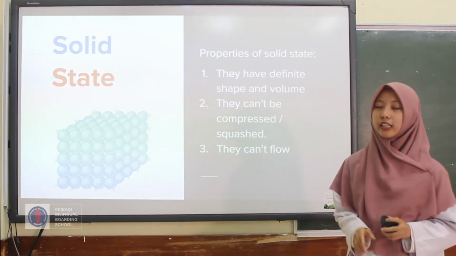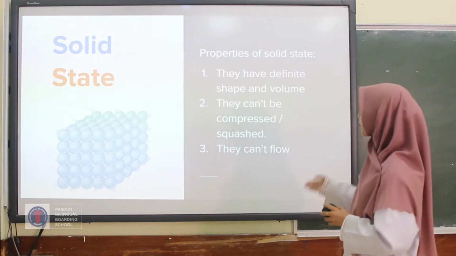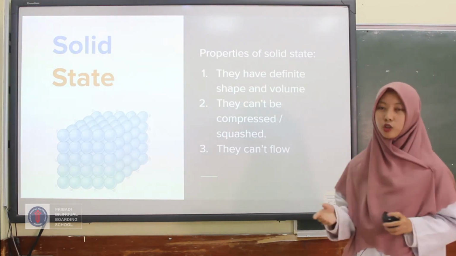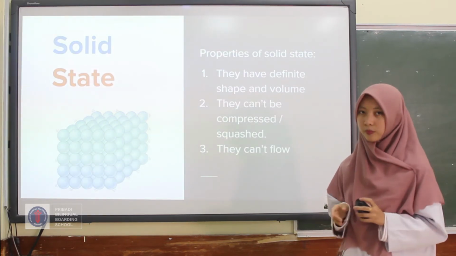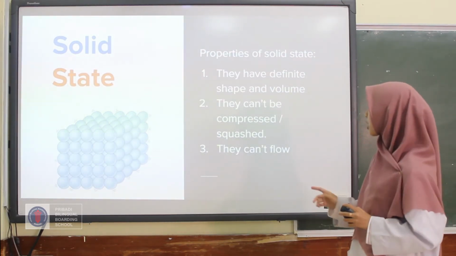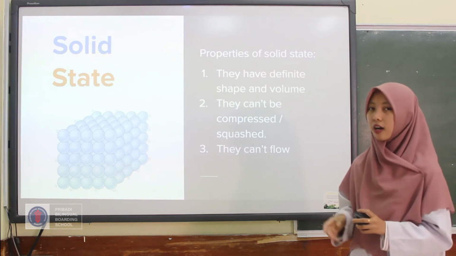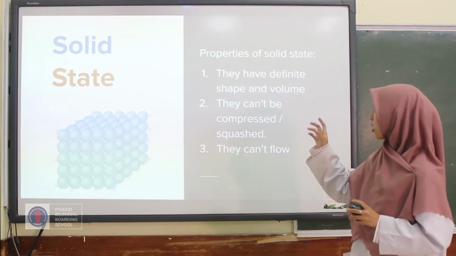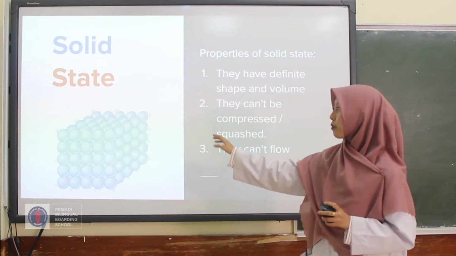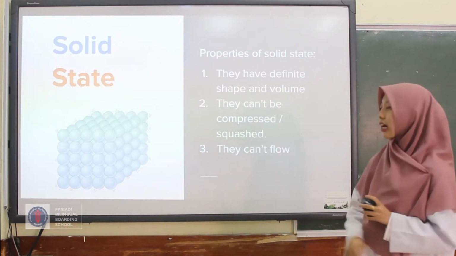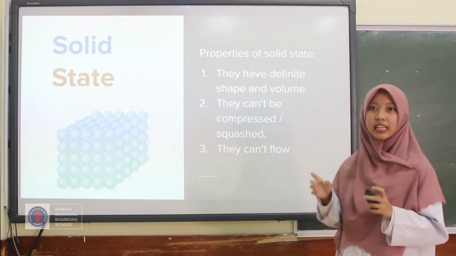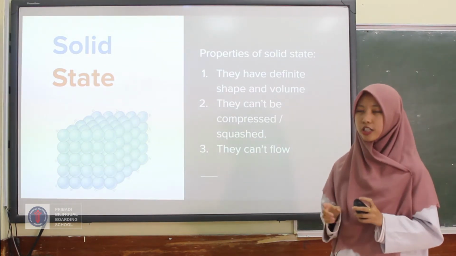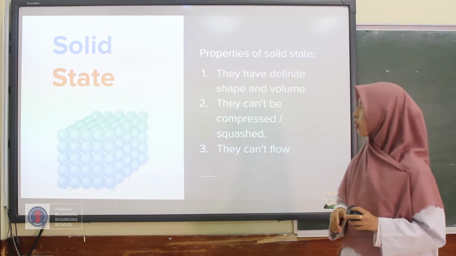So we can conclude that the properties of the solid state are, first, they have definite shape and volume. It means that the shape and volume of a solid cannot be changed in any condition. The second one, they cannot be compressed or squashed because there is no space between the particles. And the last one, they cannot flow because they are rigid; they only vibrate in a fixed position and cannot move around each other.